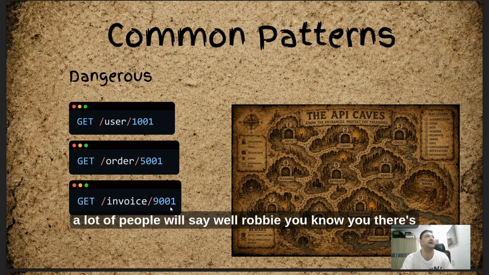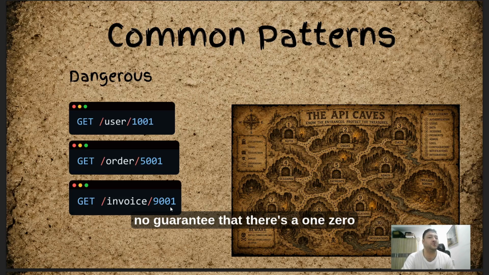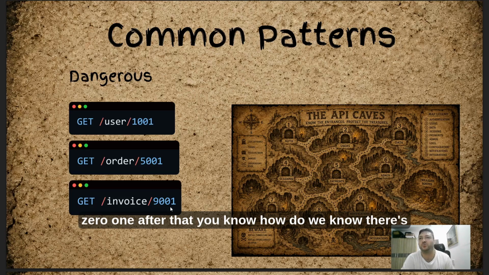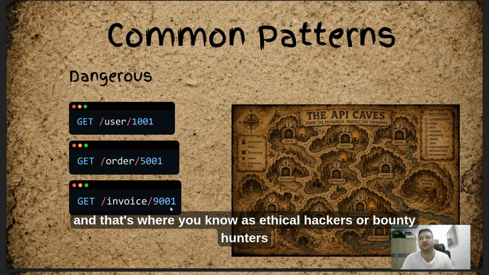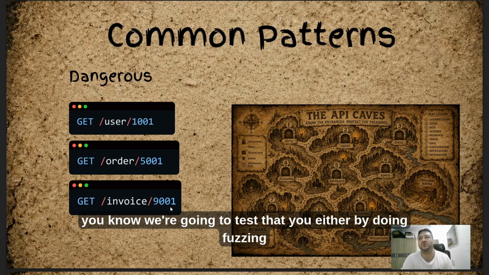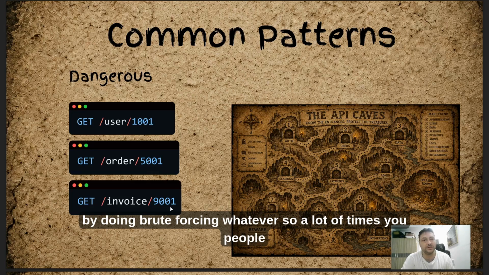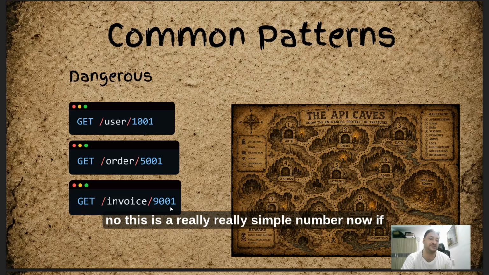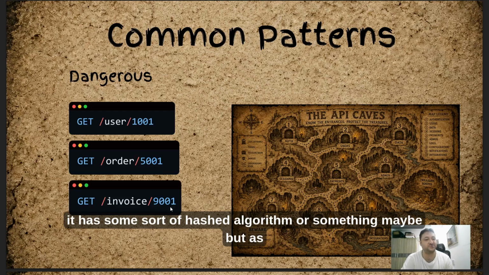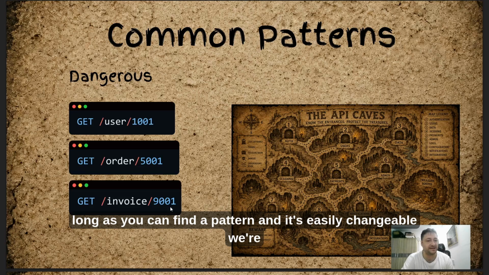Now, a lot of people will say, well Robbie, there's no guarantee that there's a 1002 after 1001. Well, you don't know, and that's where, as ethical hackers or bug bounty hunters, we test that, either by fuzzing or brute forcing. A lot of times people think they're safe with these complicated numbers, but in reality it's a really simple number. If it has some sort of hashed algorithm, maybe. But as long as you can find a pattern and it's easily changeable, we're in trouble, okay?